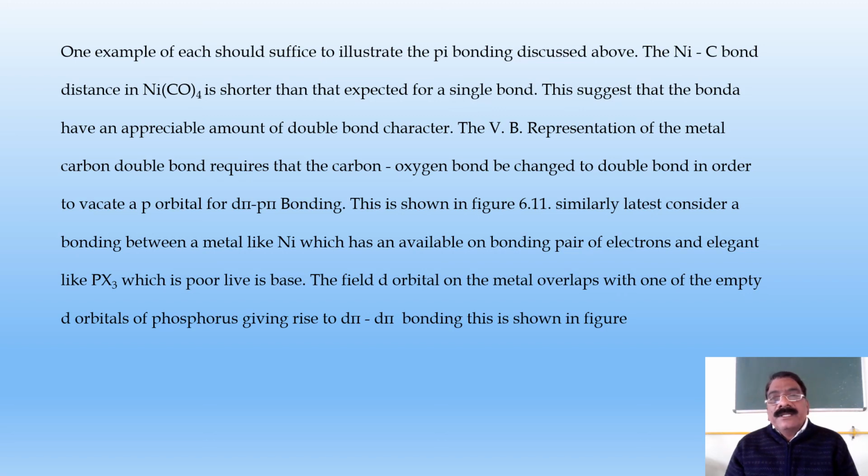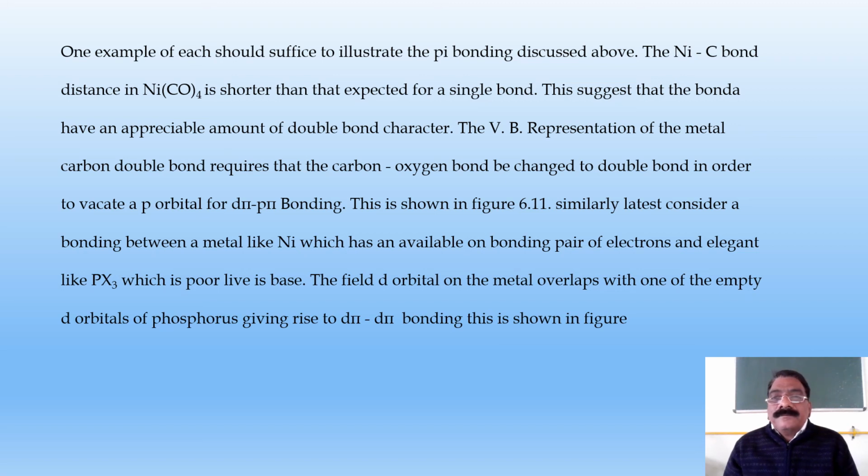The valence bond representation of the metal and carbon double bond requires the carbon oxygen bond to be changed to a double bond in order to vacate the p orbitals for d-pi p-pi bonding. This is shown in the figure we see in the next slide.